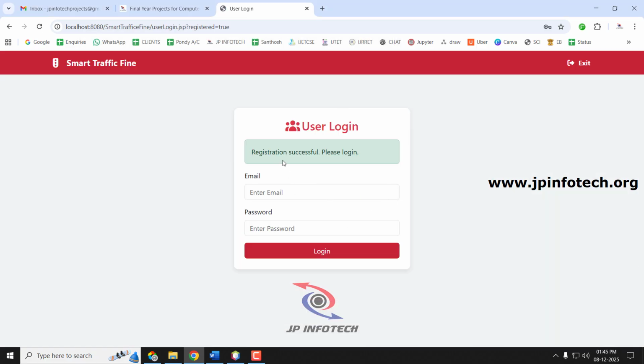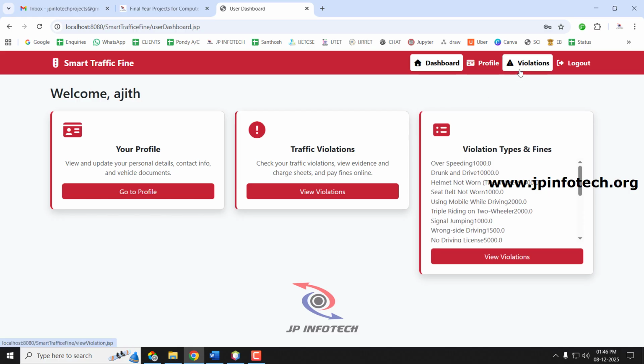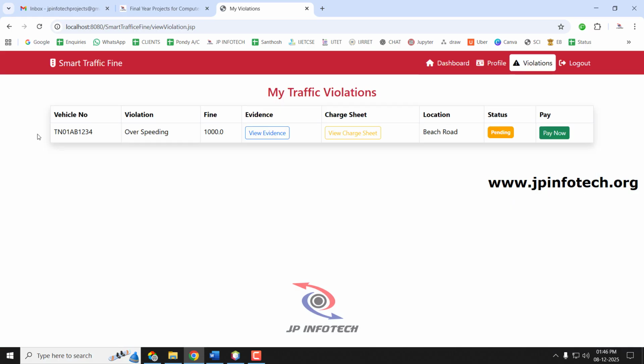So now the user registration is successful. Now let me log in with the Ajit email and password. If you go to the violation, you can see that even though the user has registered just now, the police has already filed a violation and the chart sheet is generated, so it is mapped automatically. Then they can see the violation, the vehicle number, the violation type, the fine amount, what the evidence is for it, and the chart sheet that is created for that. And you can see the location, and the status as pending.